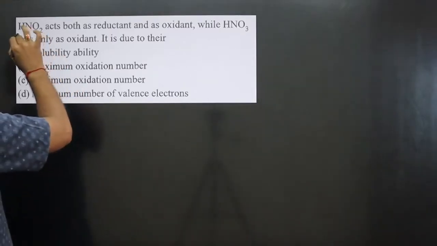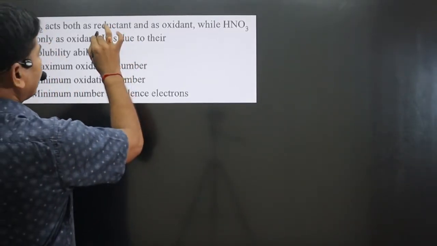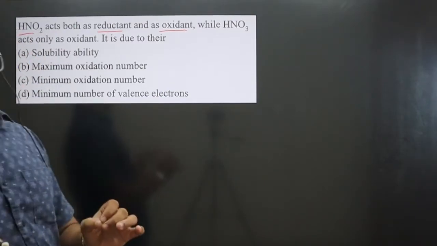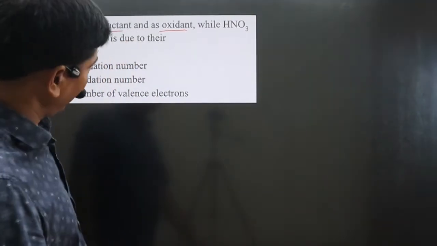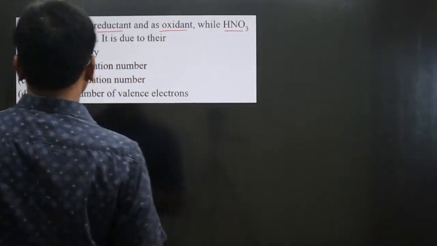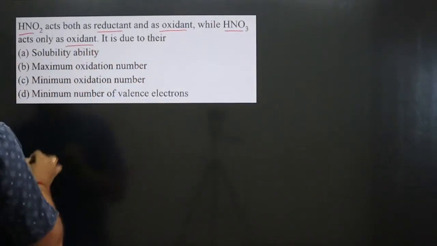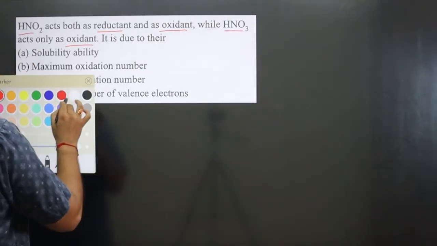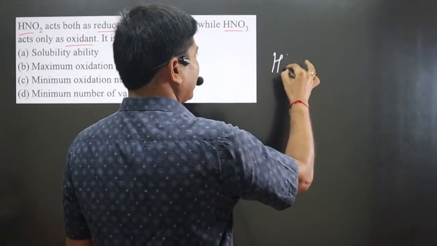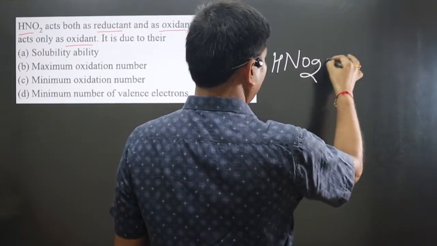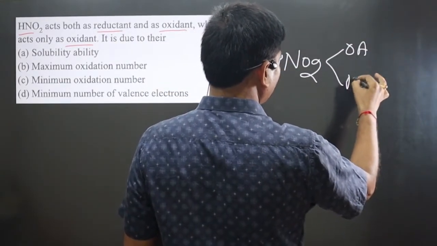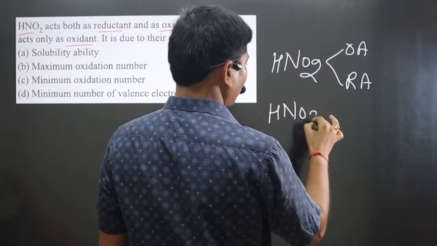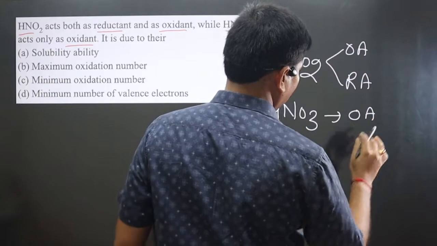The question says that HNO2 acts both as reductant and as oxidant. Reductant means reducing agent and oxidant means oxidizing agent. While nitric acid HNO3 acts only as oxidant, meaning oxidizing agent. Okay, what does the question say exactly? You can see HNO2 is given here. HNO2 is acting as an oxidizing agent as well as a reducing agent, whereas HNO3 is acting only as an oxidizing agent. This is the question given here.